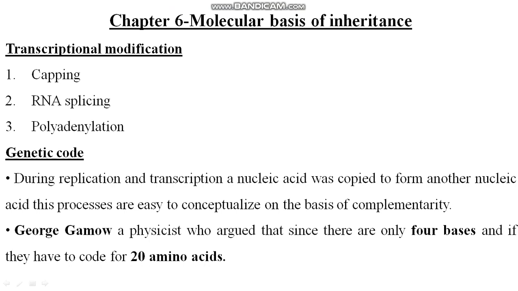Firstly, during replication and transcription, a nucleic acid was copied to form another nucleic acid. These processes are easy to conceptualize on the basis of complementarity. Clear? Genetic codes are complements to each other. George Gamow, a physicist, argued that since there are only 4 bases, adenine, guanine, cytosine, uracil, and they have to code for 20 amino acids, how is that possible? This is a matter of argumentation. Then how will they code for the 20 amino acids?